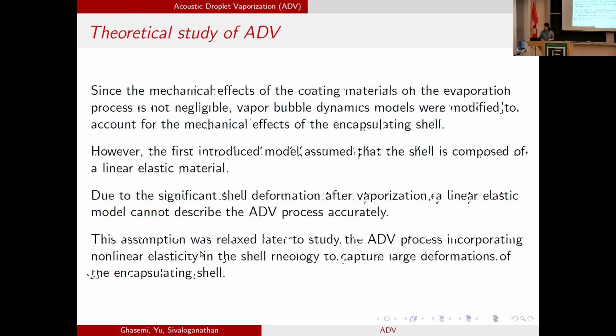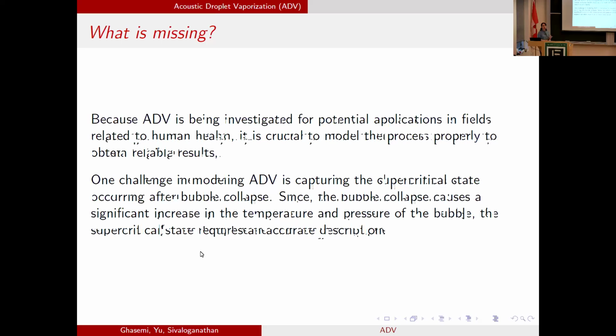So what's missing here and what did we want to do? We know that a bubble grows in the presence of an acoustic wave, but this is not always what happens. Depending on acoustic amplitude and frequency, it can collapse as well. When the bubble collapses, although the process is very fast, the temperature and pressure of the bubble increase significantly. They exceed the critical value and the bubble enters a supercritical state that needs to be described accurately.